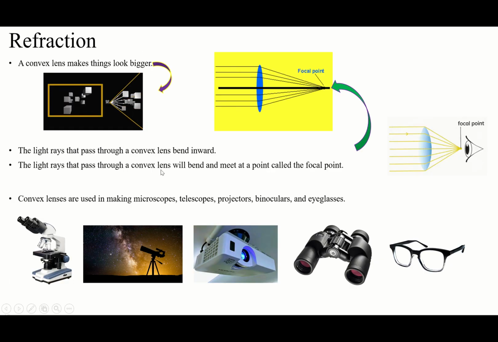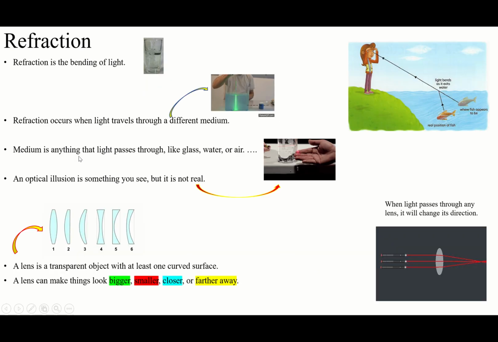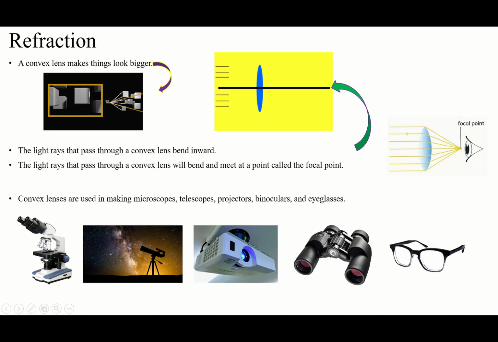We have types of lens, and one of them, the number 1, is called convex lens. This convex lens has both sides curved. So convex lens makes things look bigger, not smaller, not closer, not further, bigger. And the light rays that pass through the convex lens will bend inward, not outward. Be careful. You see from this to here, it's going to go inward, not out,